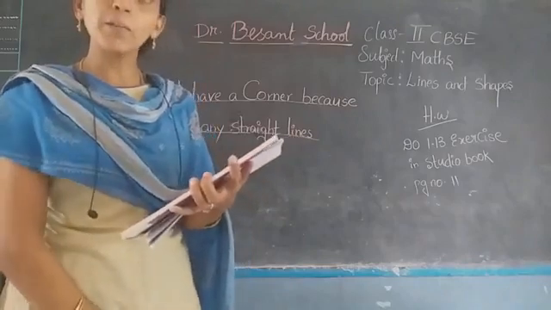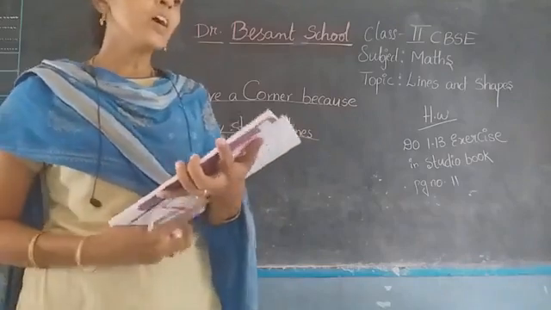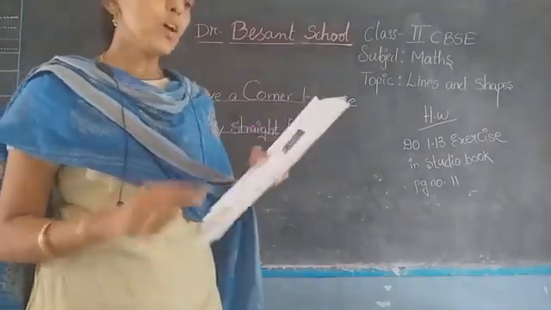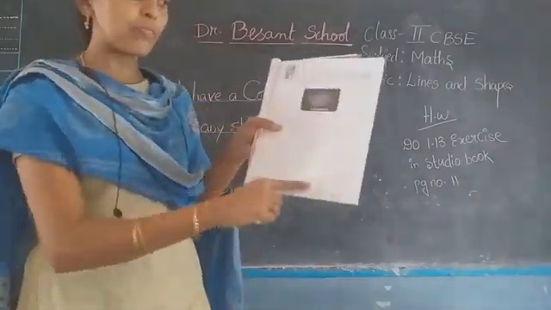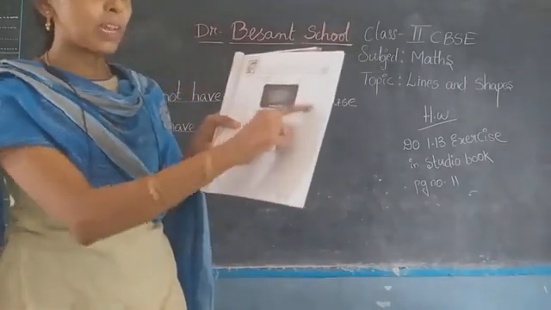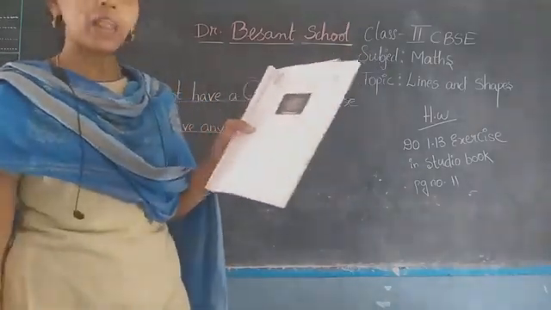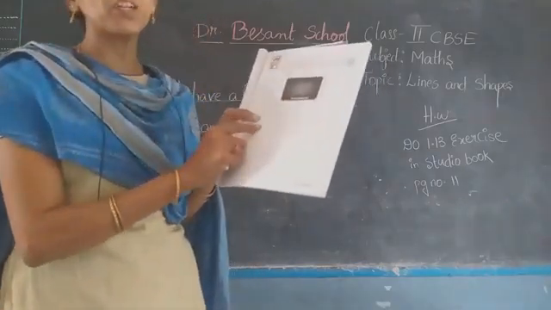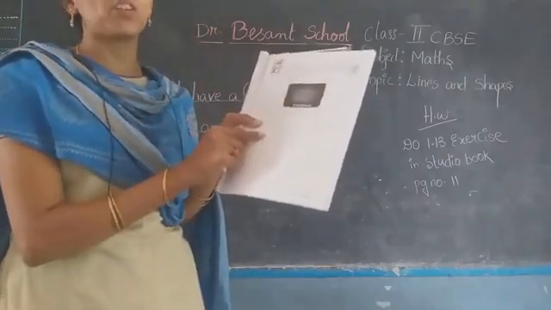So you may find some objects. Okay. So you have to find out those pictures and paste them here in the space given for you. See, for example, they have given a blackboard. Am I clear? So you can also draw the pictures or else you can paste the pictures.